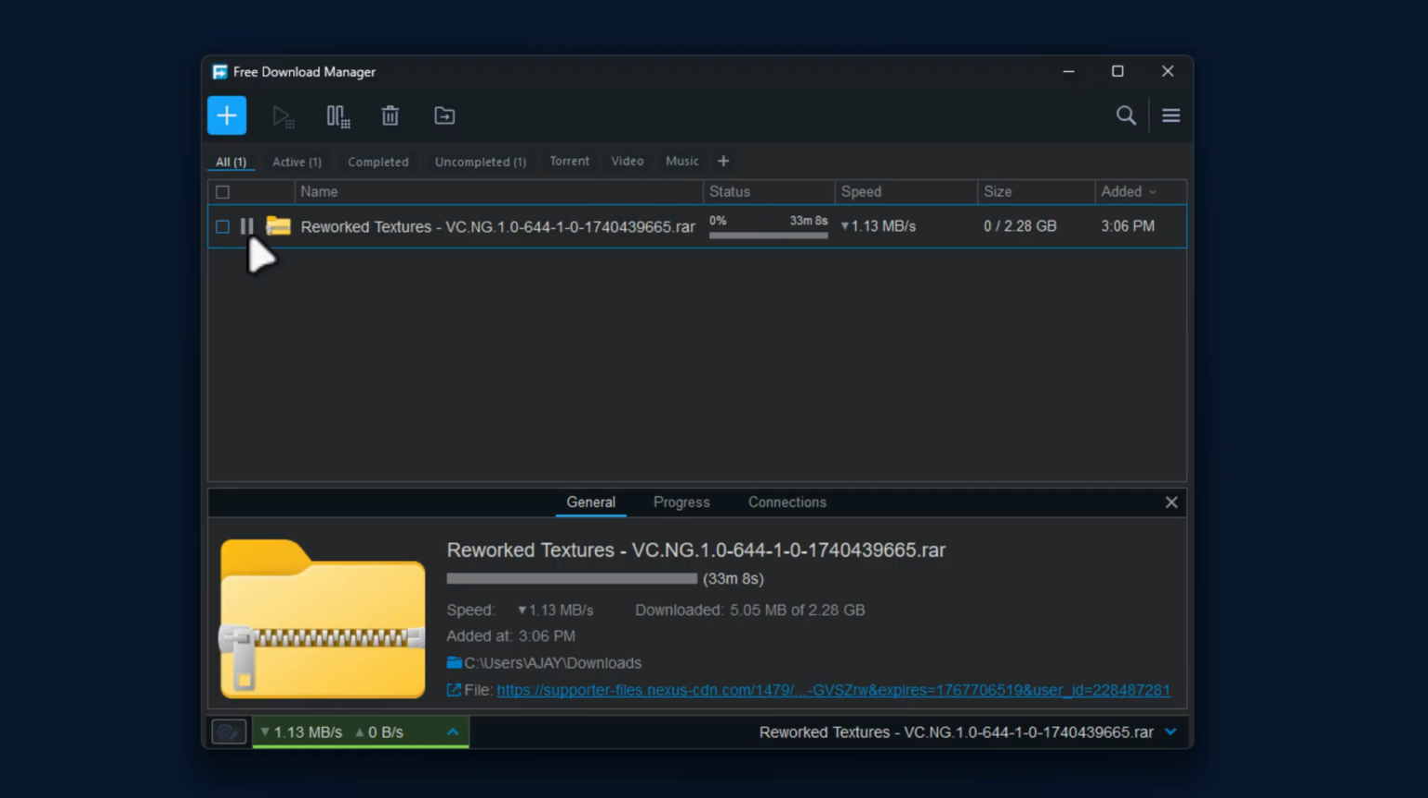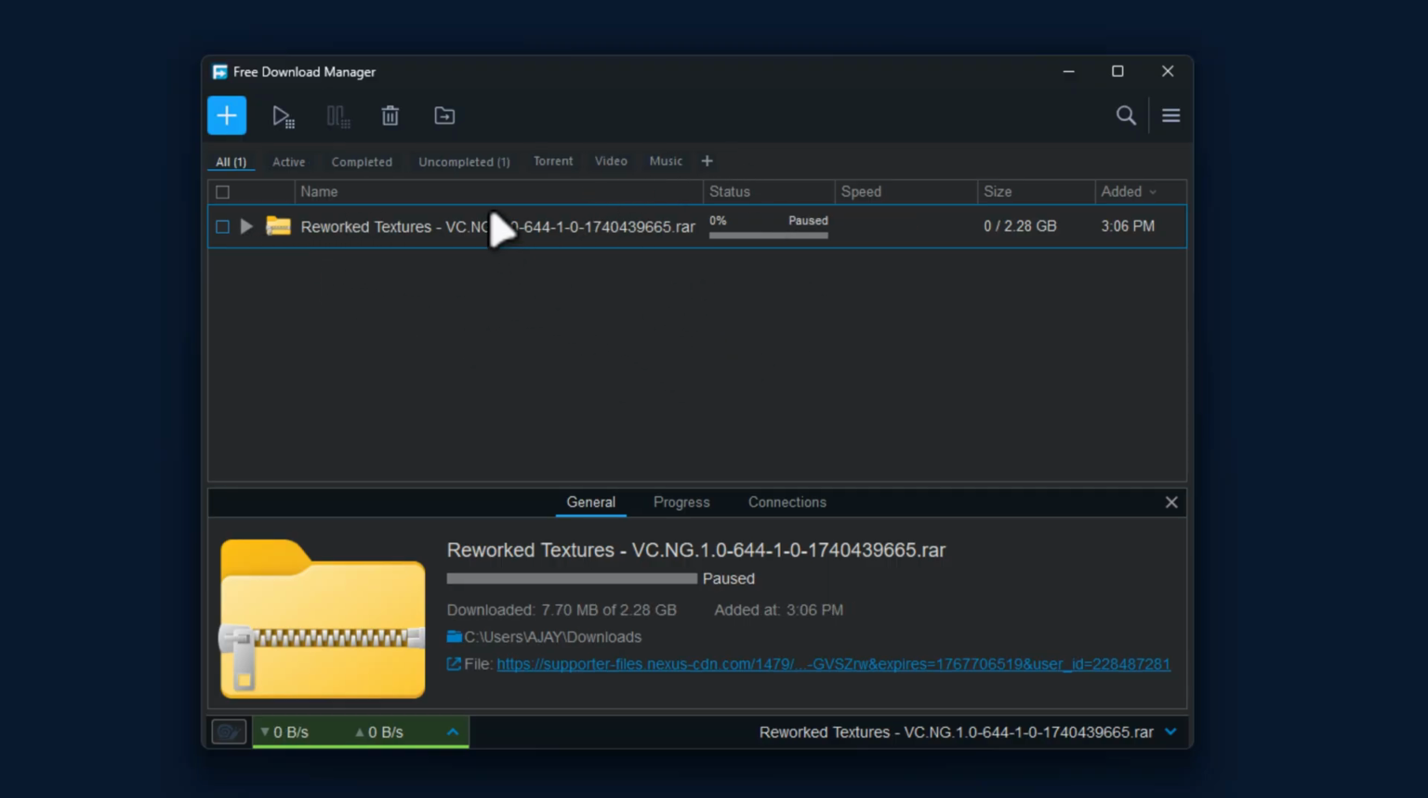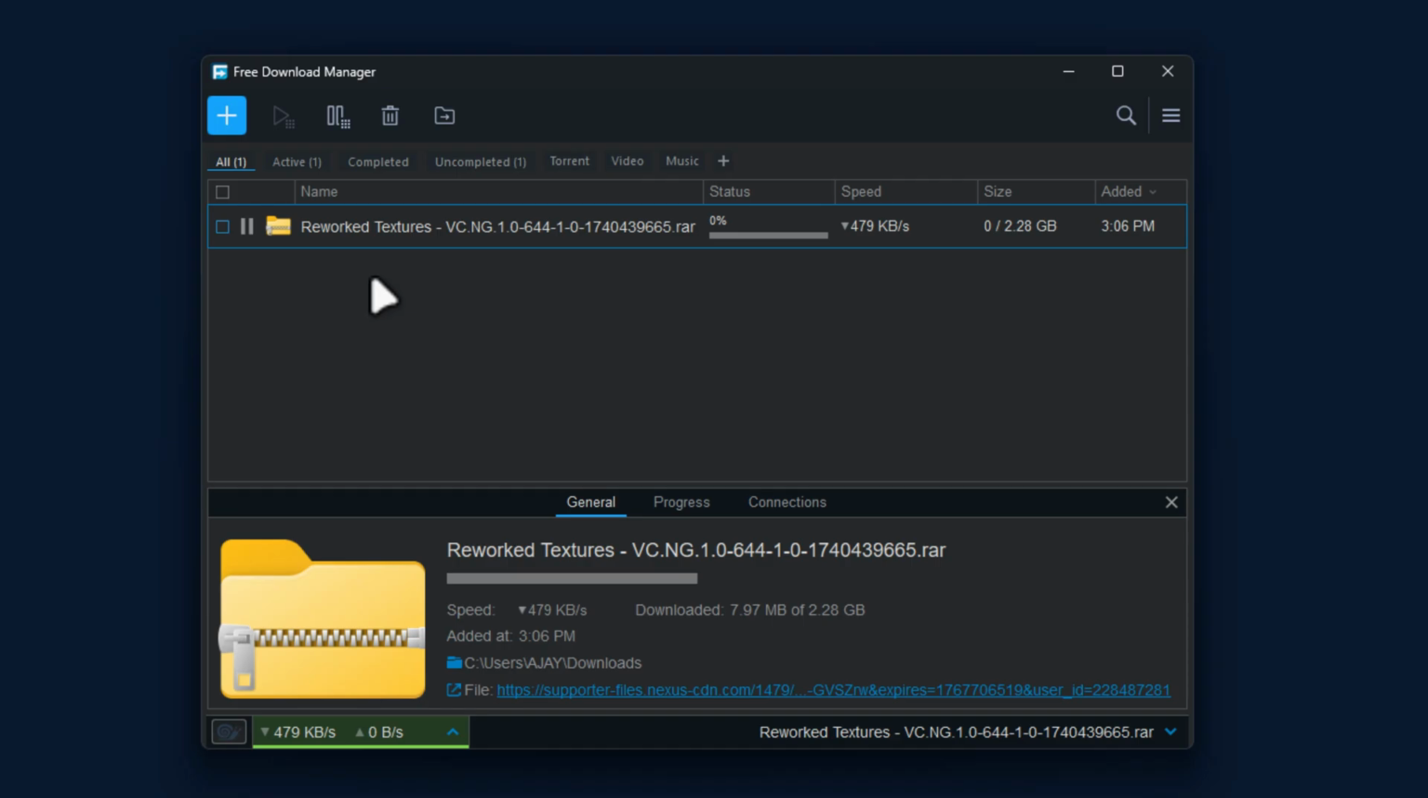Now you can pause this file and close and shut down, and you can come back later and resume it whenever you want. It will start exactly where you paused.